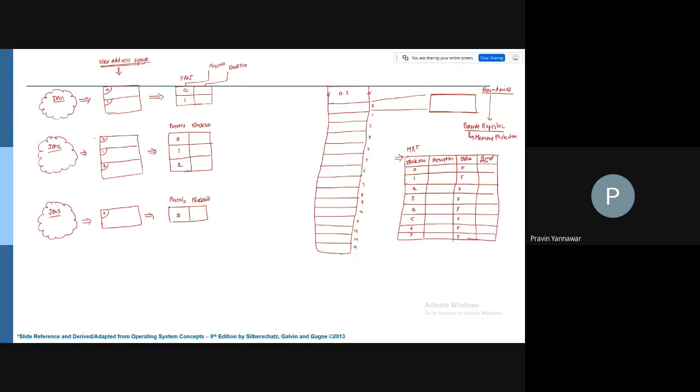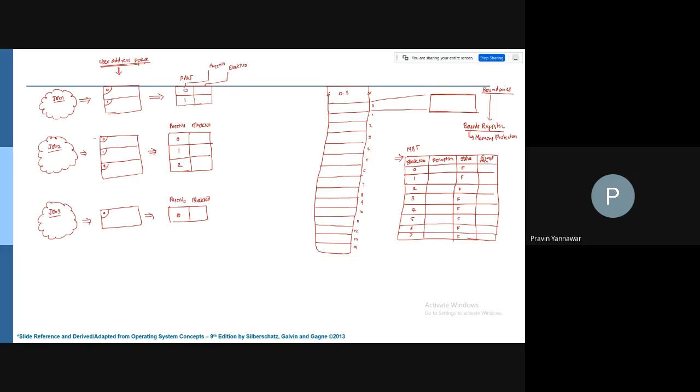Now if you look at the allocation, you need to understand how it gets allocated when you request some size. Here a job requests to be allocated into primary memory, and the request is for how many blocks you need.